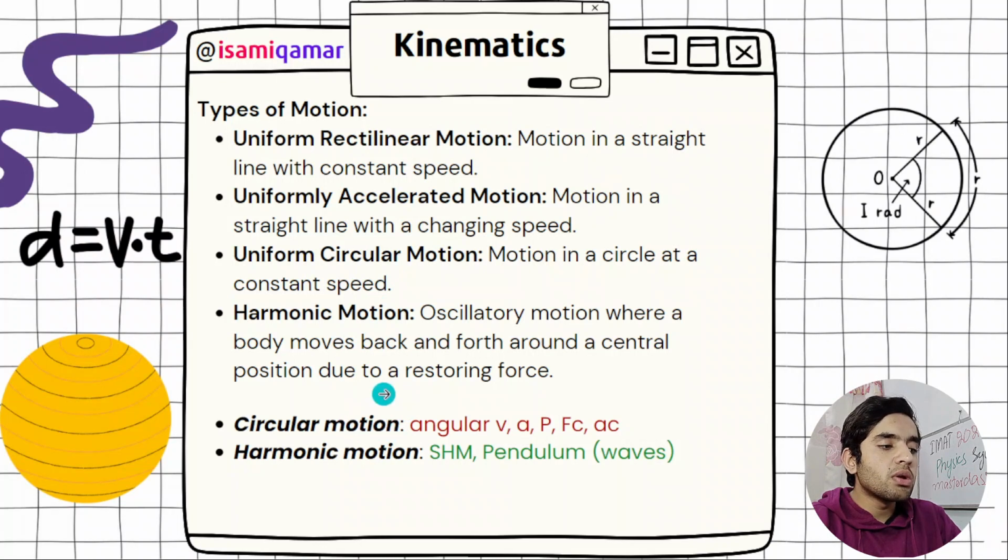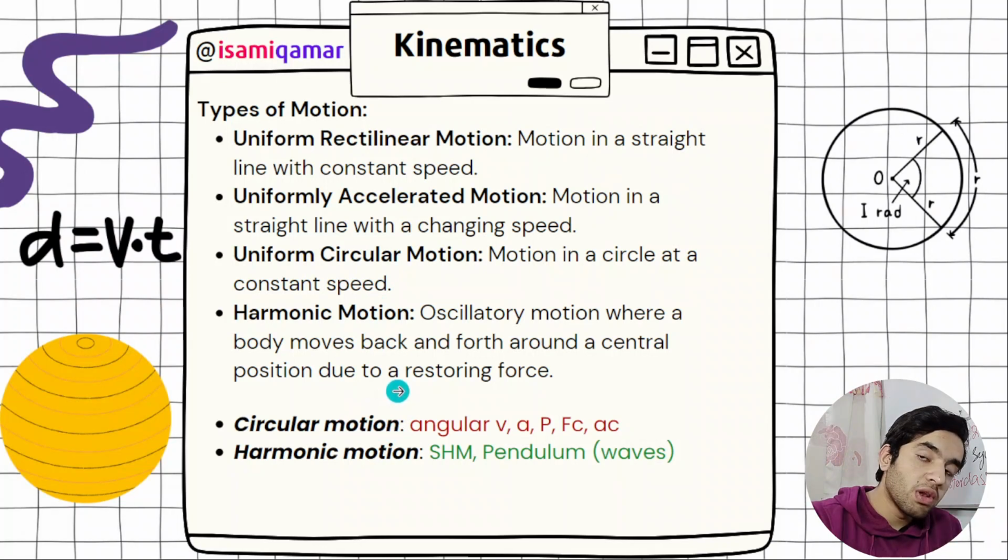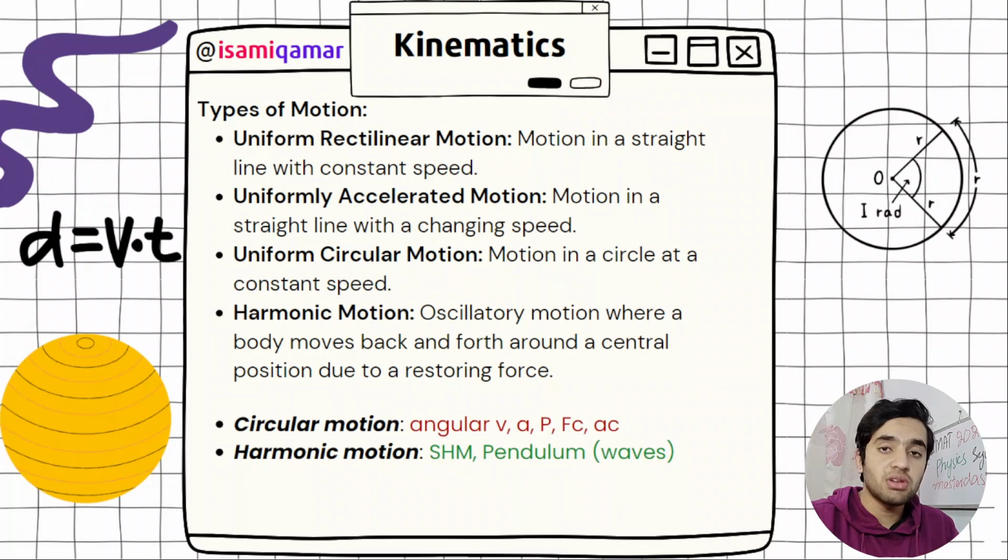In circular motion, you need to know the angular velocity, what is angular acceleration, which is alpha, what is angular momentum, what is centripetal force, and centripetal acceleration. You need to actually remember the formulas of all these: v is equal to r omega, where omega is angular velocity. a is equal to r alpha, where alpha is angular acceleration. L is equal to r p, where L is angular momentum.